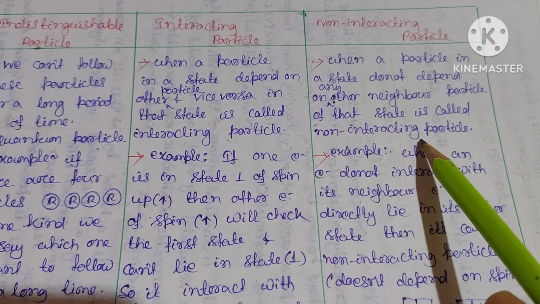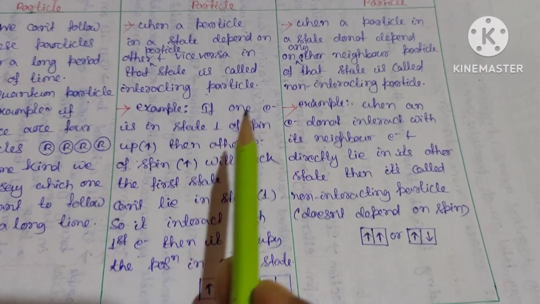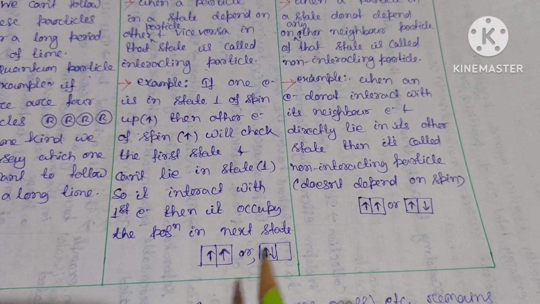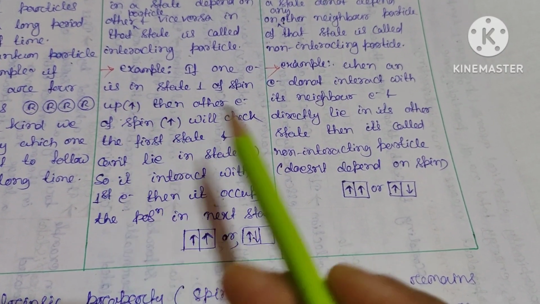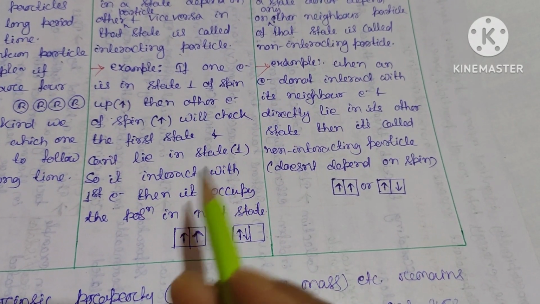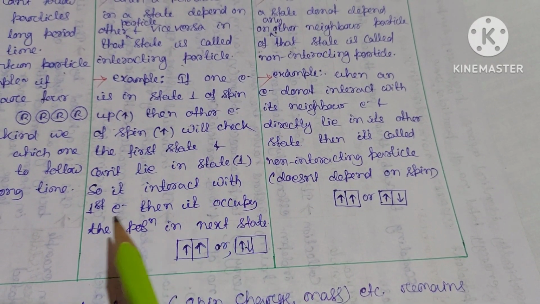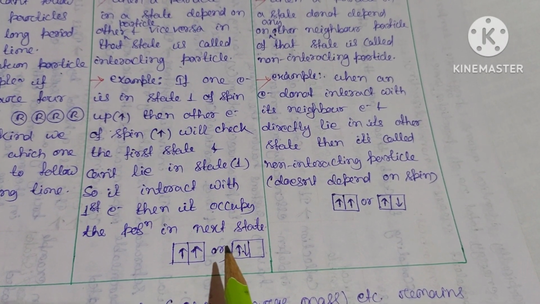Clear? The example of interacting particles is, suppose one electron is in state 1 with spin up. Then another electron of spin up will check the first state and cannot lie in state 1. So it interacts with the first electron, then it occupies the next state.